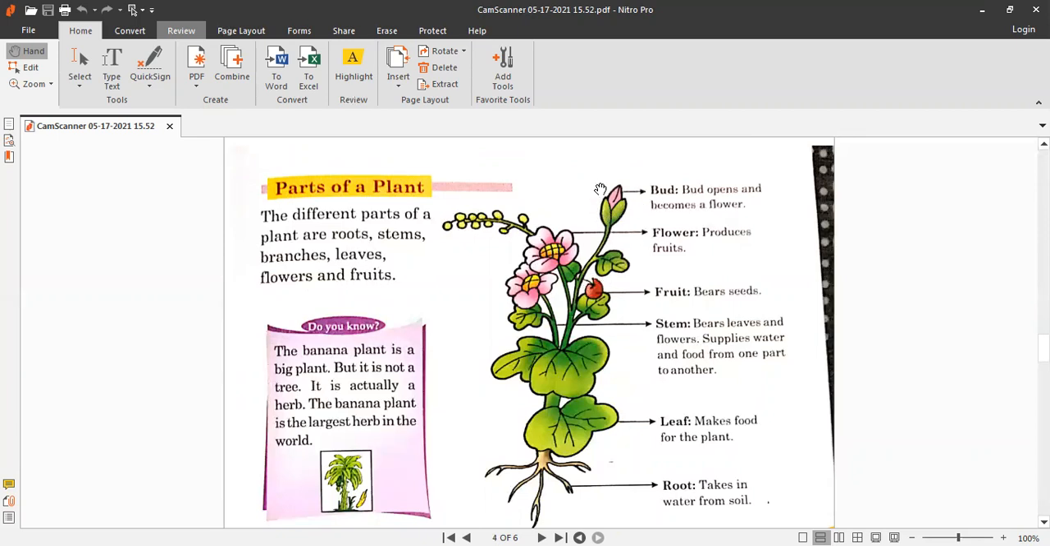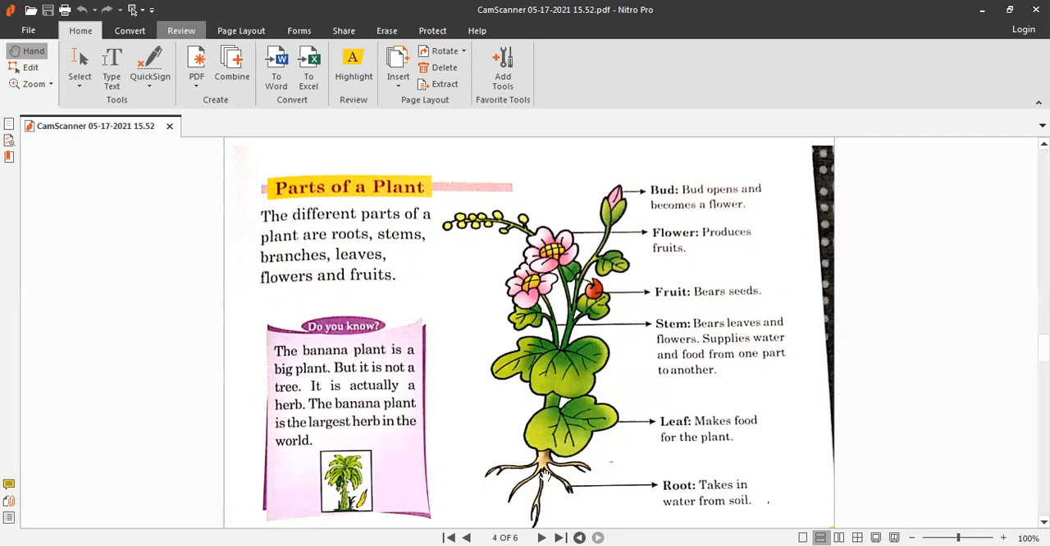And this is called the bud. This is the baby flower actually. The bud opens and becomes a flower. This is a flower in progress. When it opens, it will turn into this kind of flower. So this is a bud, this is a flower, this is a fruit, and these all are the parts of a plant.